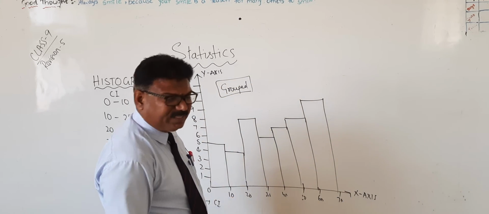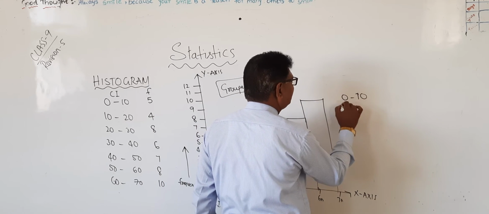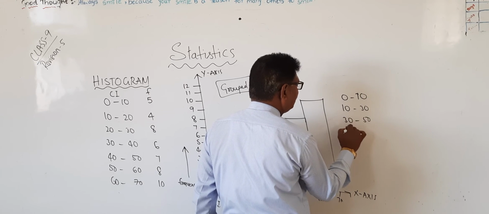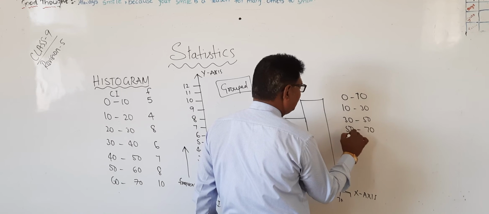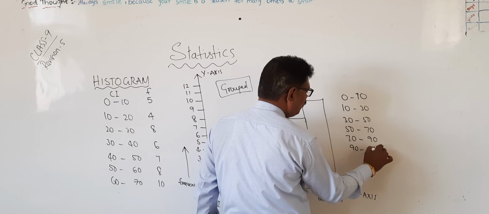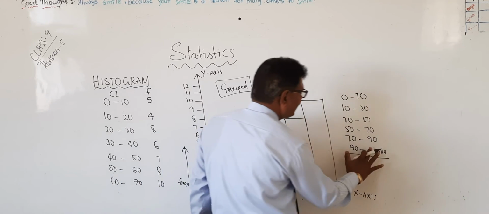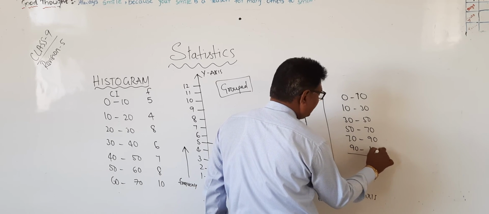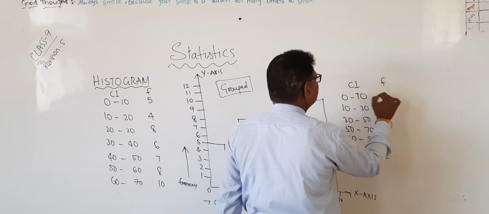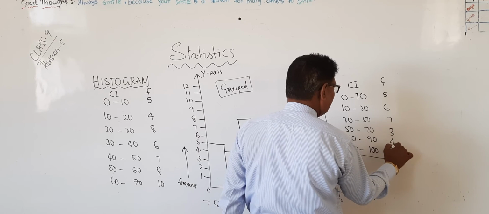For example, if the class interval is changed like this, 0 to 10, 10 to 30, 30 to 50, 50 to 70, 70 to 90, 90 and above, or here you can write 90 to 100. Here is the class interval and its frequency: 5, 6, 7, 3, 4 and 8.